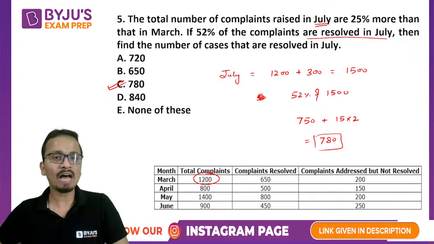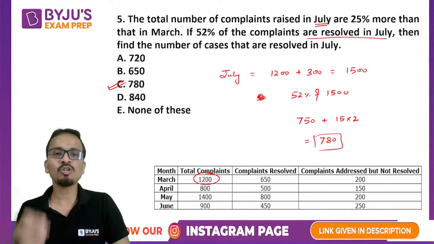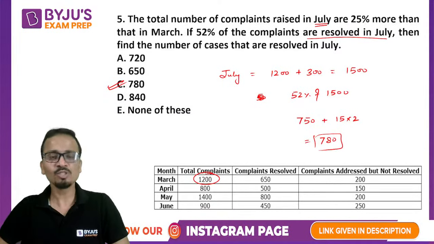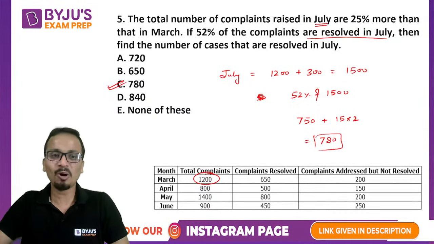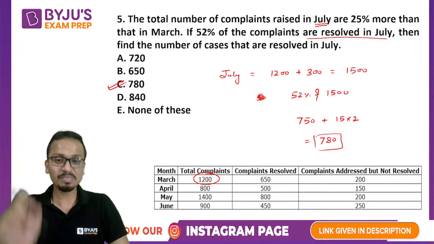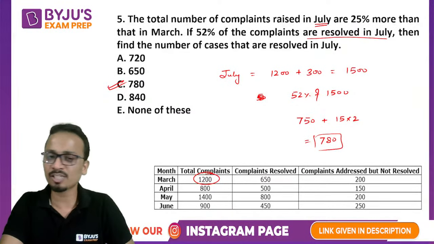Now, the students who have committed a mistake, who have given a different answer, have you understood what mistake you have actually made in this question? It was a question with a bit of a twist, and a little extra effort was needed. Some of you have given a wrong answer, so please be careful. I hope you have understood your mistake. Now let's move on to question number 6 for the same set.